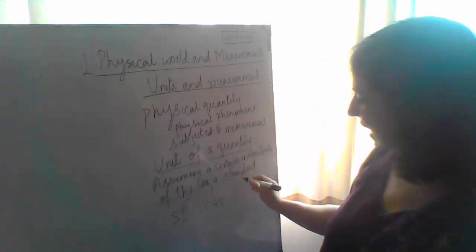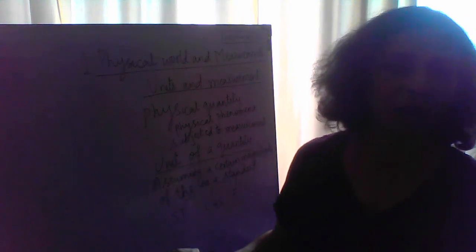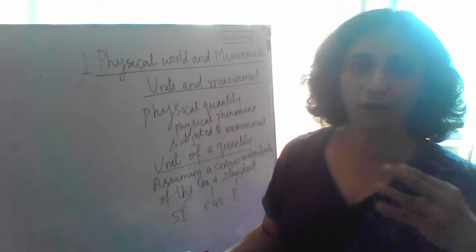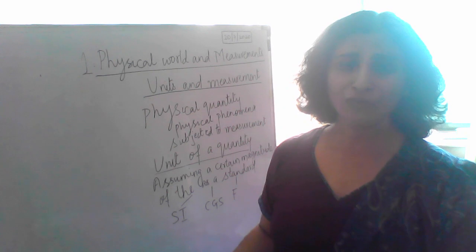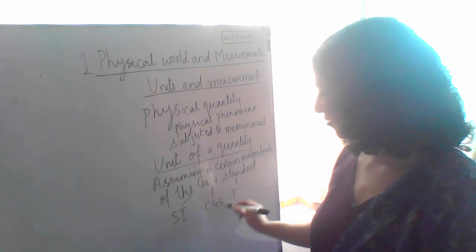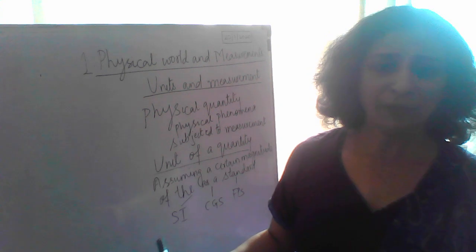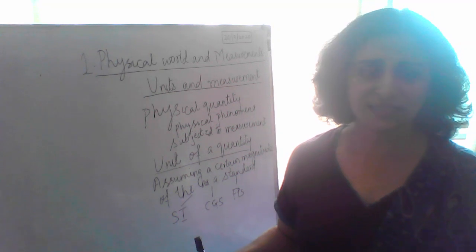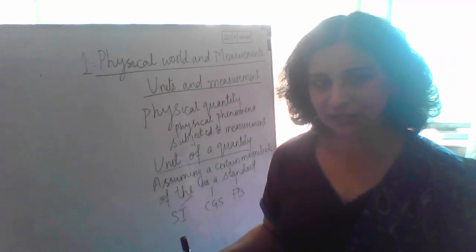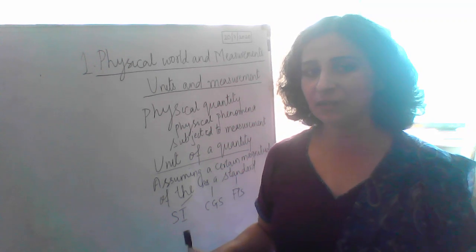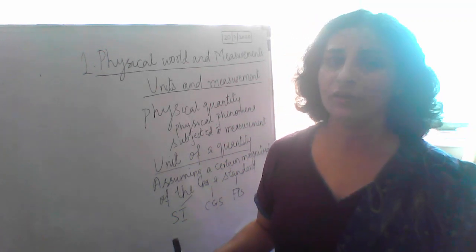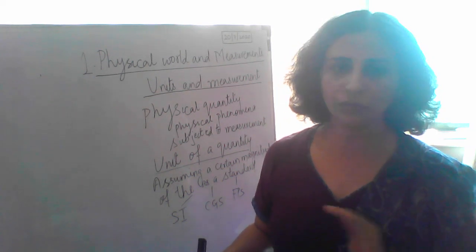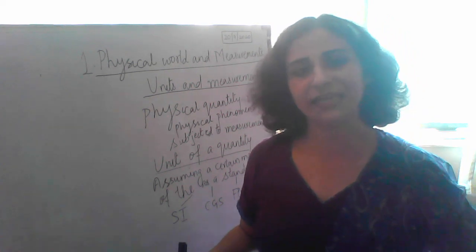After that, we go for the next one, which was the old system, now not followed. It is foot, pound, second, the FPS system. Foot for length, pound for mass, and second for time. FPS system. Please note, these are the three. Today what we follow is the SI system, the International System of Units. That is what we are going to follow in the syllabus. If you see the very first sentence of the syllabus, it says that we are supposed to use SI units. That does not mean we are not using CGS, we are not using FPS, but we are using CGS in certain cases.